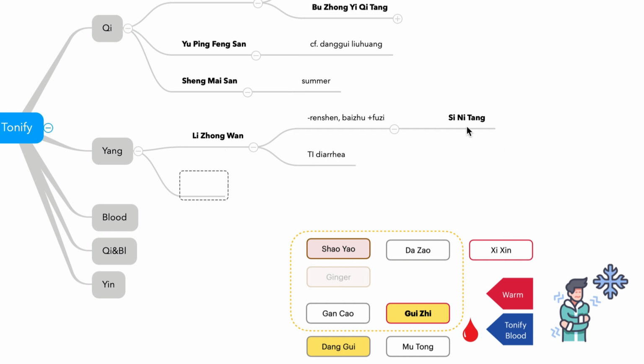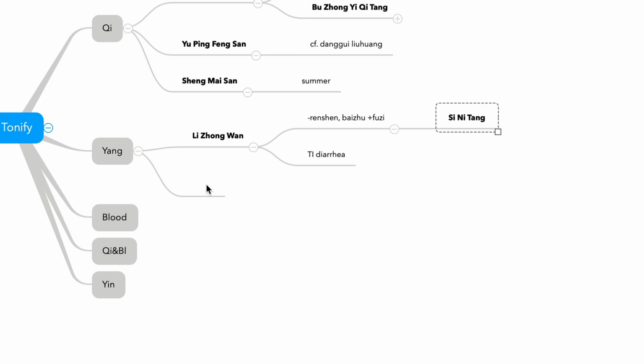And do you remember Danggui Sinitang? Danggui Sinitang is based on Guizhitang, so Danggui Sinitang does not have Fuzi. So compare them. Sinitang and Danggui Sinitang both treat cold hands and feet, and both warm the interior. But Danggui Sinitang is based on Guizhitang. And Yang deficiency formulas are warming formulas.